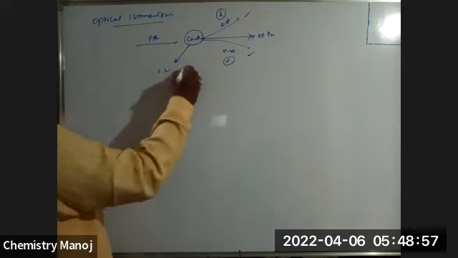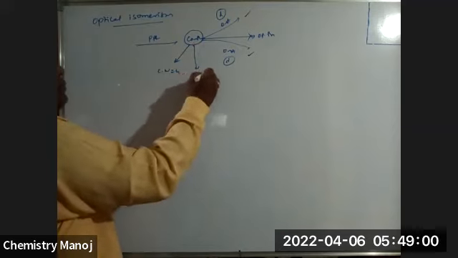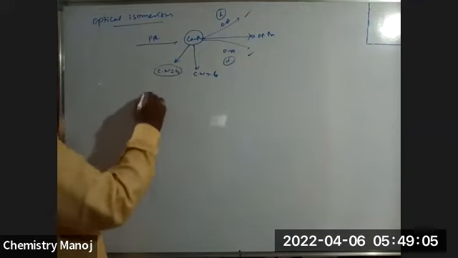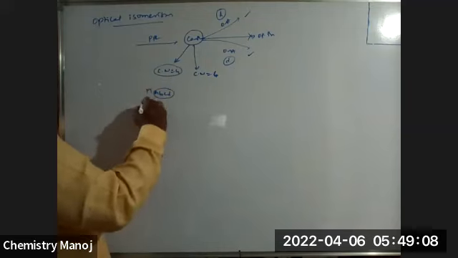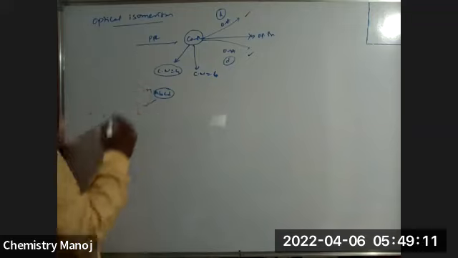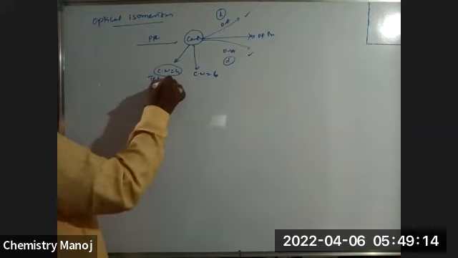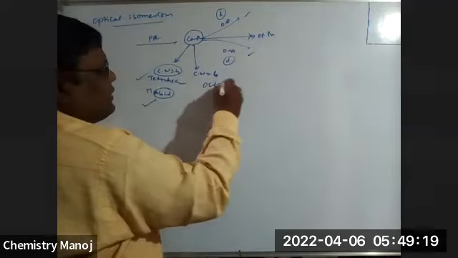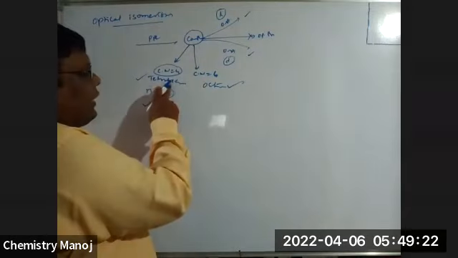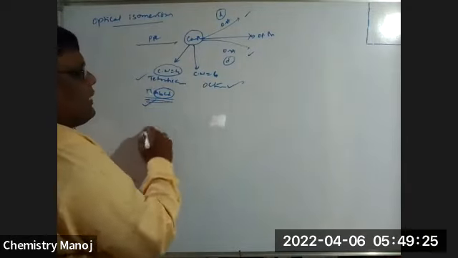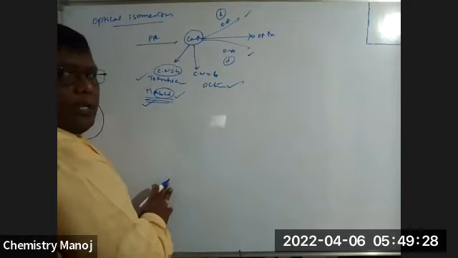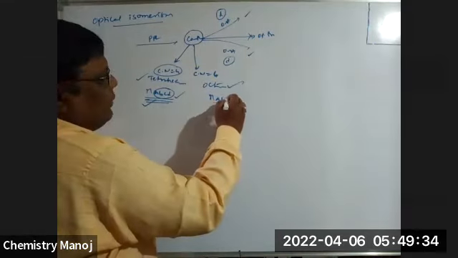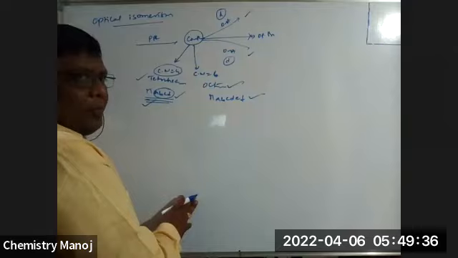So, coordination number 4 and coordination number 6. In coordination number 4, M, A, B, C, D type complexes exhibit optical isomerism. Particularly, my dear, it is tetrahedral complexes that exhibit optical isomerism. Here, octahedral complexes also exhibit optical isomerism. In tetrahedral complexes, M, A, B, C, D type complexes exhibit optical isomerism. In octahedral complexes, no doubt, M, A, B, C, D, E exhibit optical isomerism.